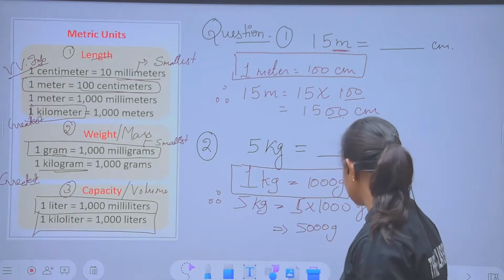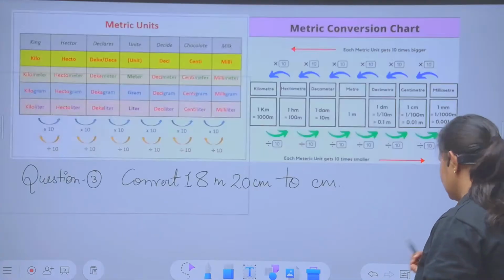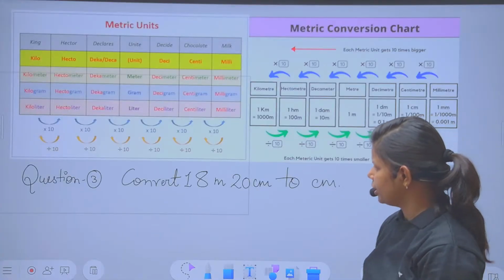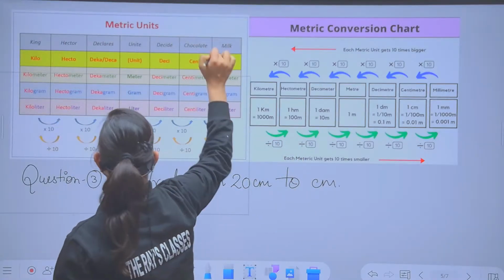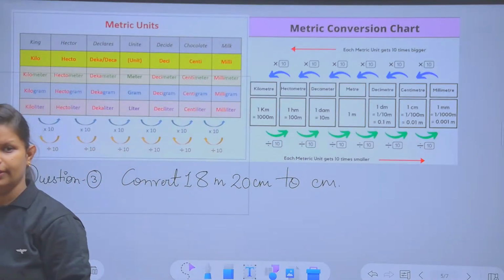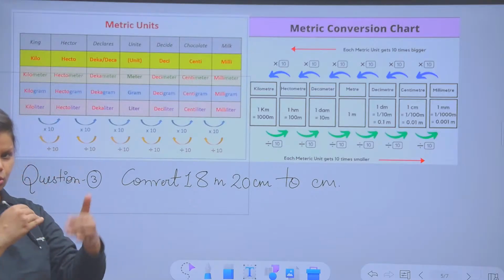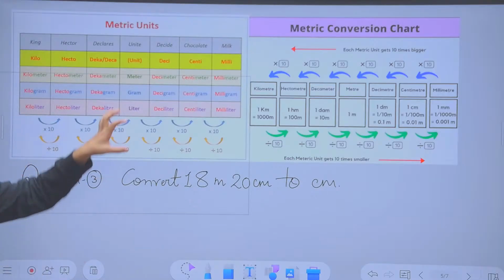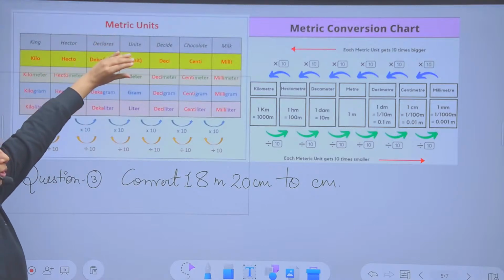Now I'm moving to the next part, where we are going to solve other problems based on the pattern. The most important thing is to convert the things in a different way, and this is a chart given in your book in a different way. In every book the things are given, but it is always represented in a different form. Here there is a short mnemonic to represent that. You have the short mnemonic for this.